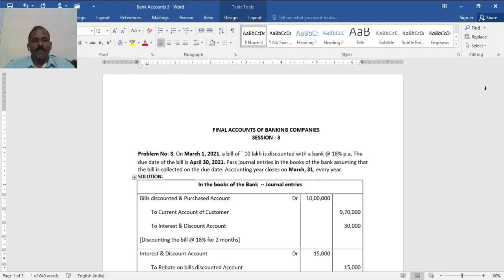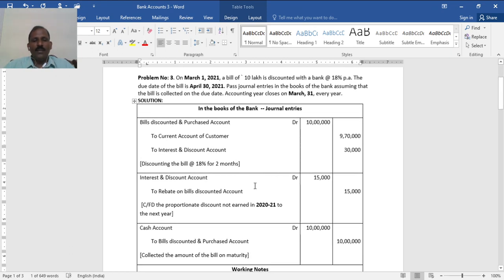As usual, bills discounted account is related to the current account and the interest and discount account. The bill of 10 lakh is received and discounted, and they transfer the amount to the current account, and this 30,000 will be their income. And the rebate comes at the end. Interest and discount is income. To adjust this outstanding amount, you have to deduct it. Deduct means crediting: debit interest and discount, and credit rebate.